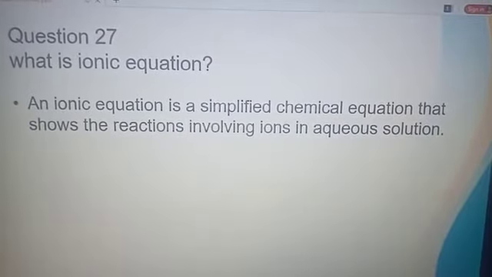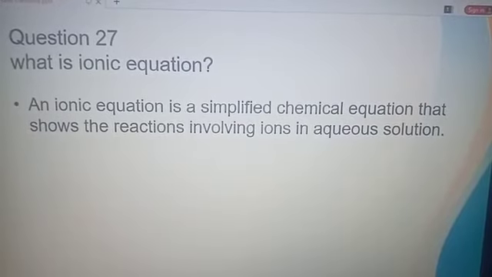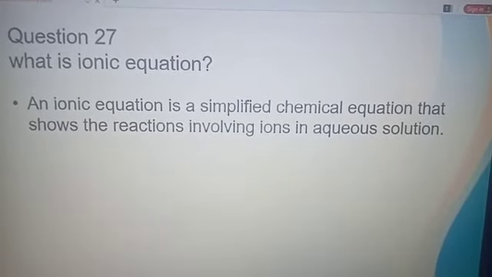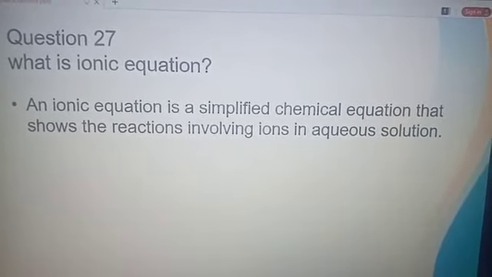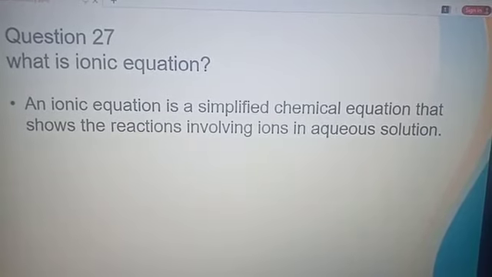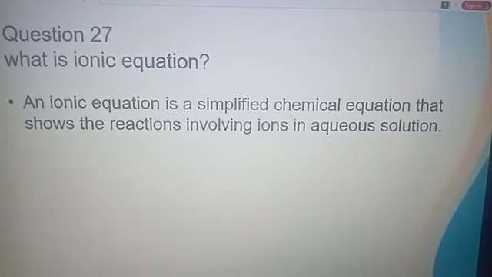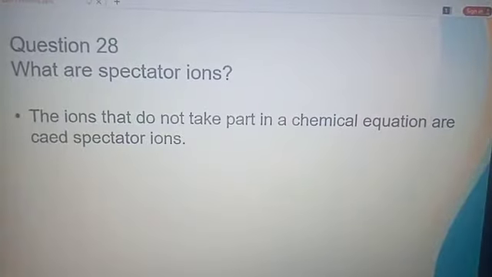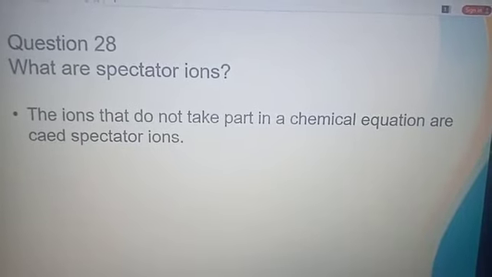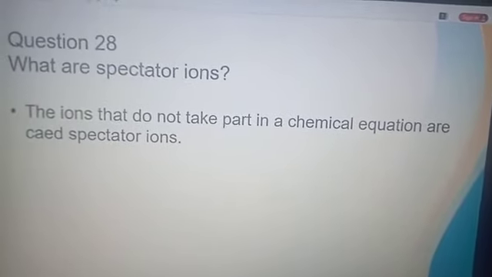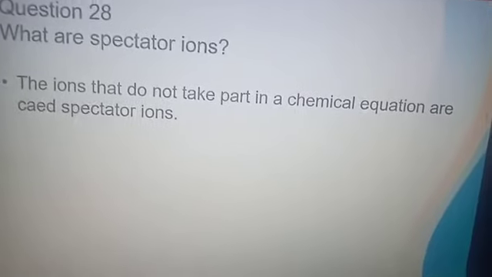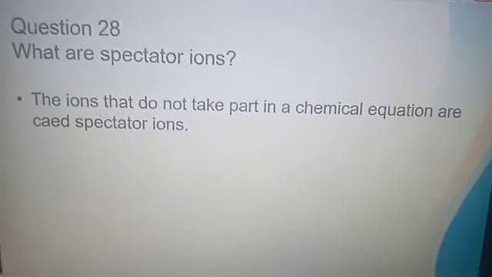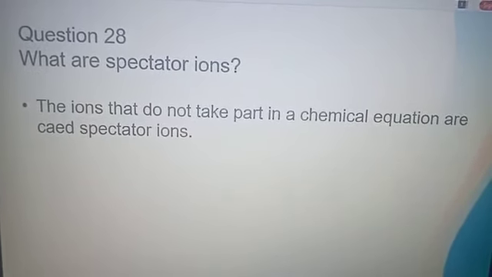What is an ionic equation? An ionic equation is a simplified chemical equation that shows the reactions involving ions in aqueous solutions. Question 28. What are spectator ions? The ions that do not take part in a chemical equation are called spectator ions, like they remain as it is at the end of reaction.